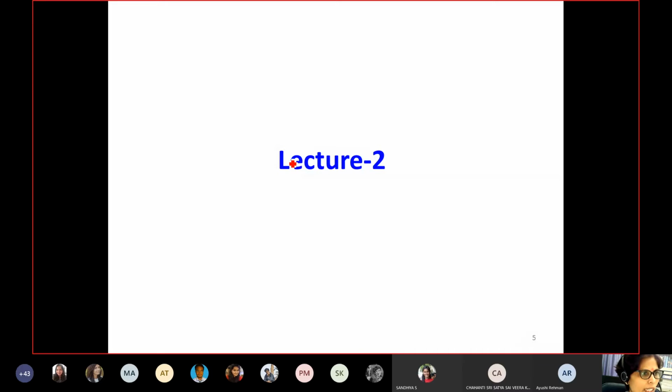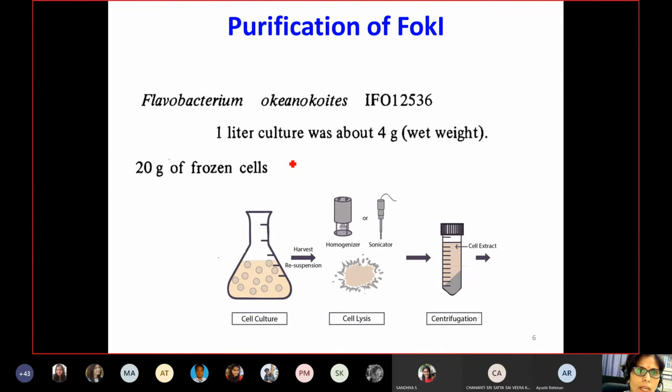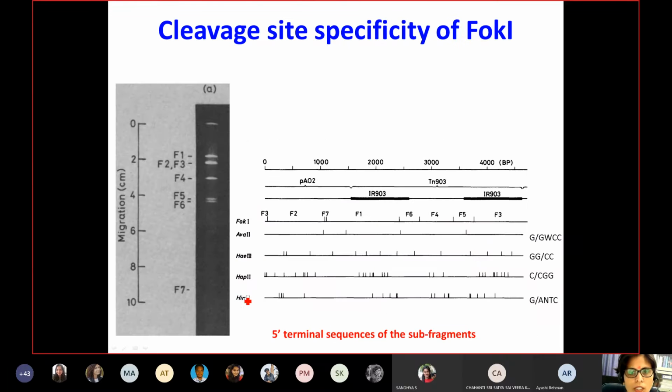Okay, now coming to the second lecture. So what was the main thing we saw in the second lecture? That the group of Kanazawa and Sugisaki from Japan isolated this culture, and they were able to purify this bacteria, Flavobacterium, and from this they were able to purify the proteins. And after purifying the proteins, they were able to map this according to their cleavage site. So this is the mapping site shown here, and the mapped fragments. If you incubate this with the phage DNA, then it cleaves into several fragments.